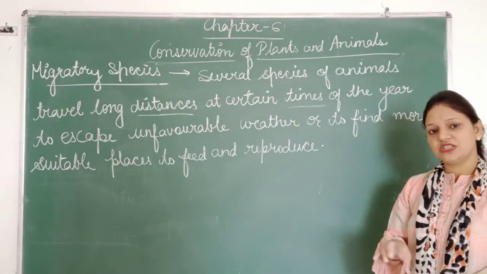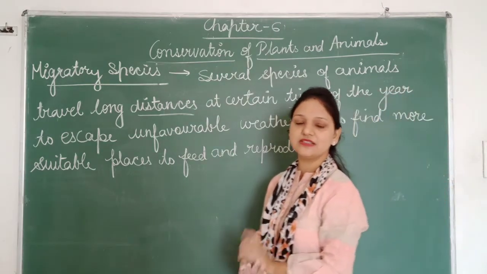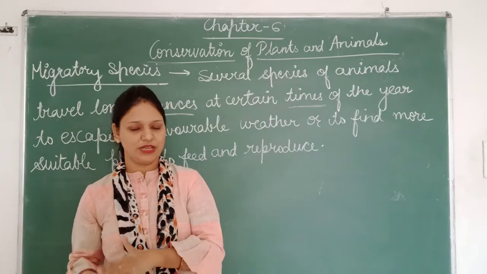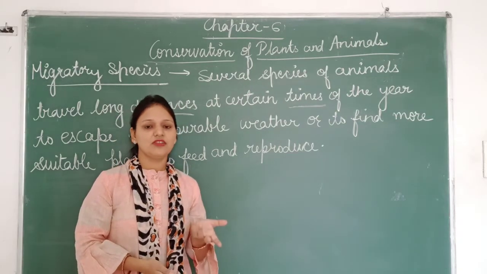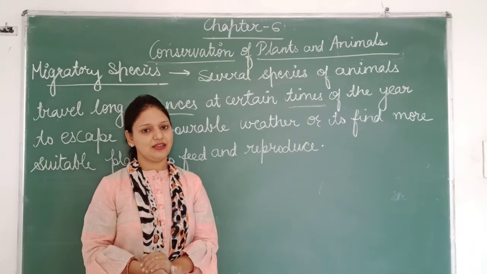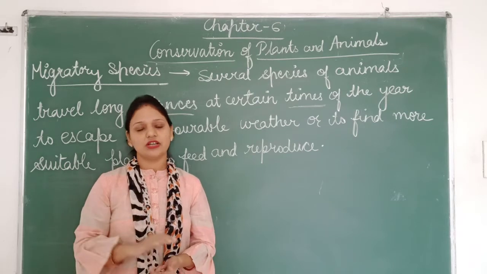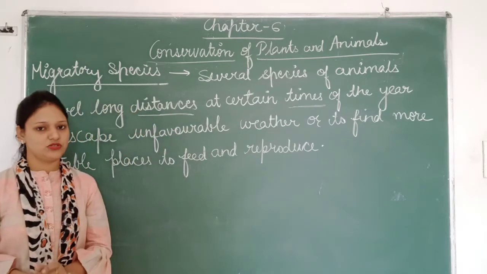Students, migratory species is related to the term migration. Migration is basically a seasonal journey of animals at a particular time from one place to another in search of more favorable conditions. We can have examples of migratory species like the greater flamingo and Siberian crane. They visit our country, India, during winters. So this was about our migratory species.